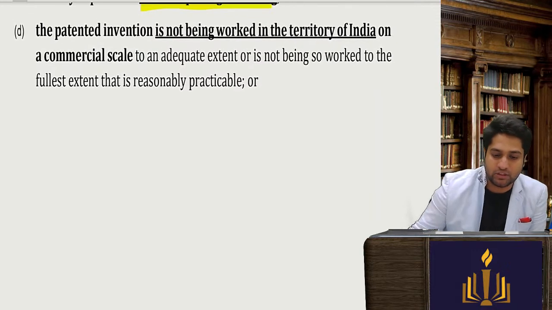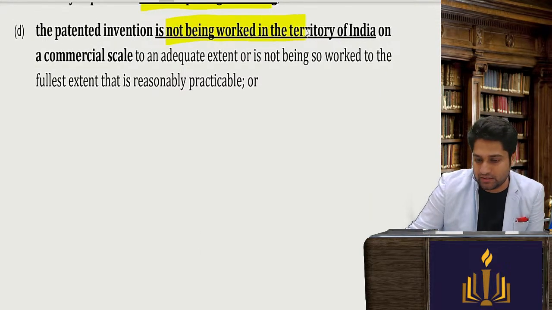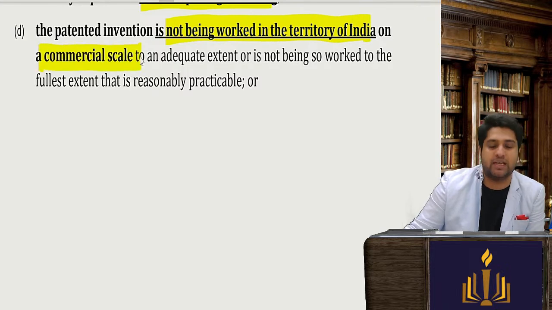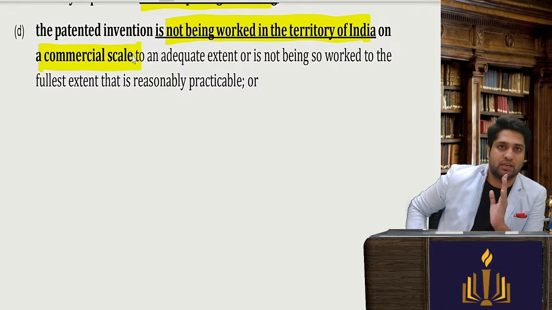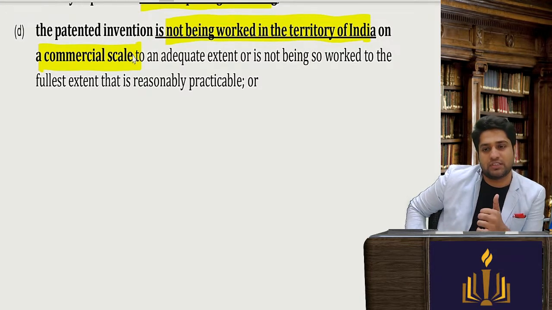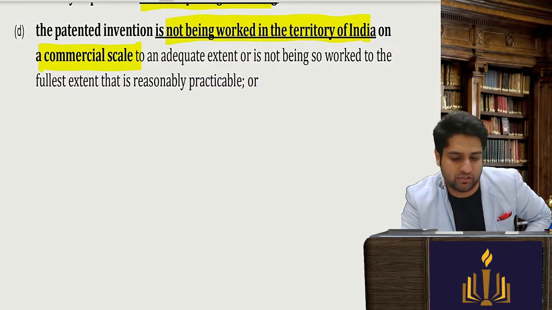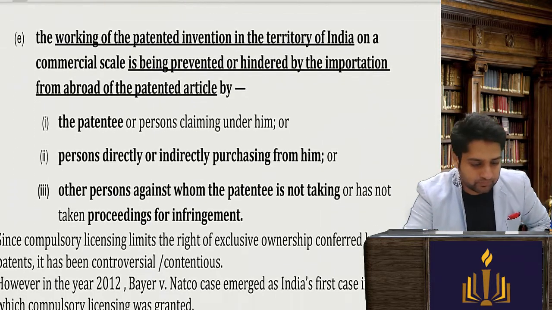And the patent is not being worked in the territory of India on a commercial scale. The patented invention is not worked in the territory of India on a commercial scale. We will also see whether in India you are able to satisfy the requirements or not.